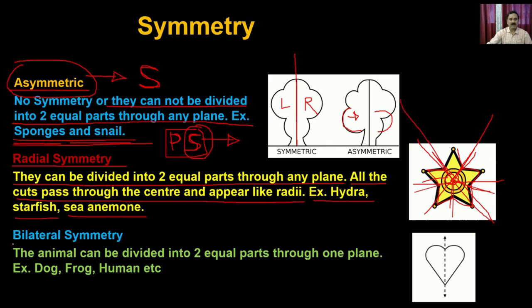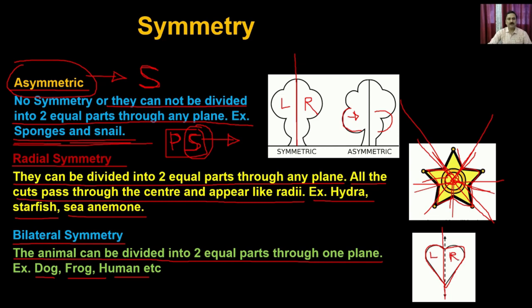Then you can have the bilateral symmetry. These animals can be divided into two equal parts with one plane. The examples are dogs, frogs, as well as humans. So this is a heart sign. You can have the bilateral symmetry, which you can divide from the center, and that's how the left portion is identical to the right portion.